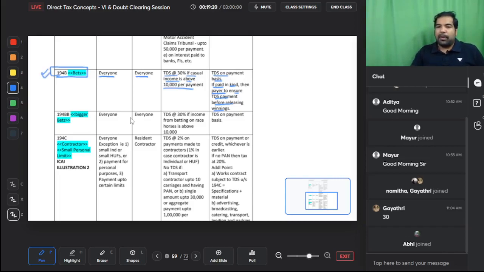If the amount is not paid by KBC in cash, but it's paid like a car, you win a car in a quiz contest, then the person who's giving you the car has to ensure that TDS is deposited with the government. How will they do that? Let's say they're giving you a car worth 10 lakhs. They will ask you for 3 lakh rupees, you have to pay it and they will pay to the government. But they have to ensure that the TDS is paid before releasing the winnings. And 194BB is for horse racing, above 10,000, TDS again on payment basis. I'm just writing a P here, because these are on payment basis.